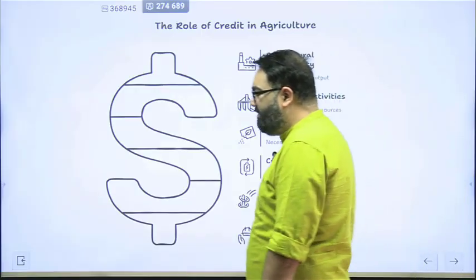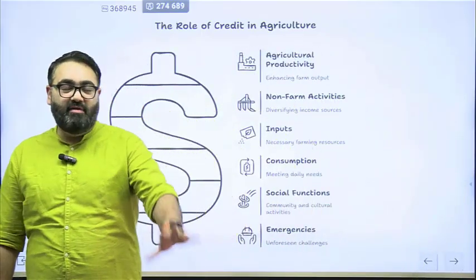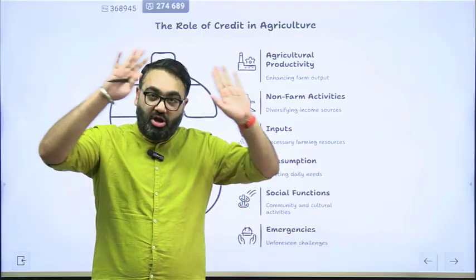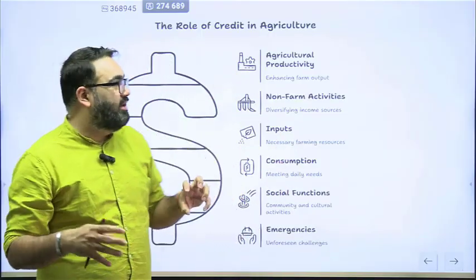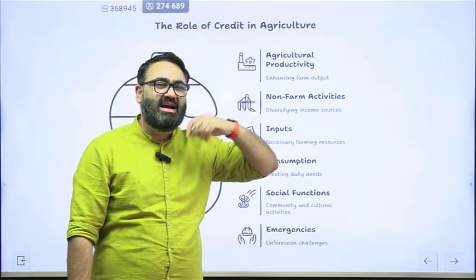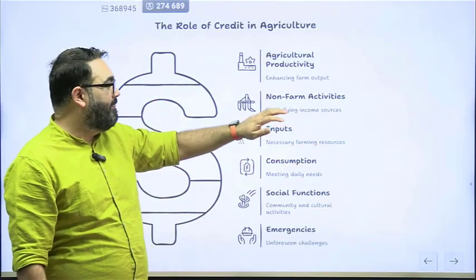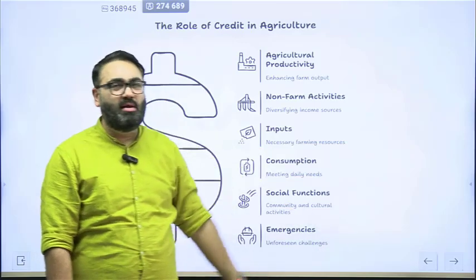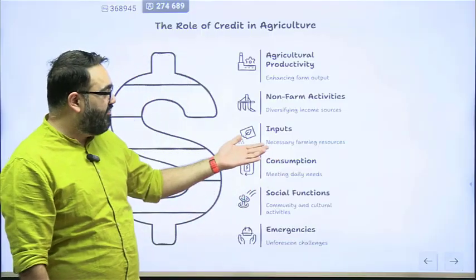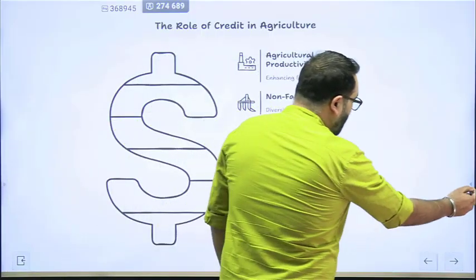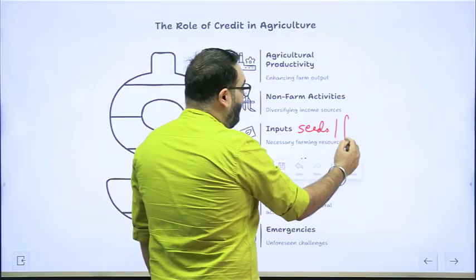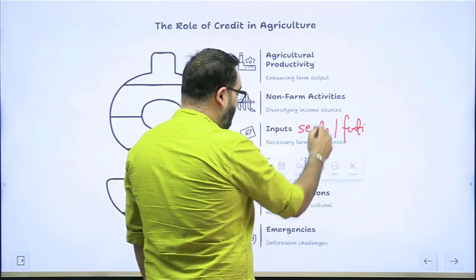Now, this is where the farmers need the money. And again, we are not just talking about a person who would need money for farming activities only. We are overall talking about the theme of rural development. So, a farmer would need money for agricultural productivity to improve the output, buying of machines, tractors, or these tools that are required. Non-farming activities may also be included, building storage, etc., building a hut so that they can rest there. Inputs for farming, for example, include a lot of things that the farmers need to start the farming cycle: seeds, fertilizers, pesticides, all of that is an input.